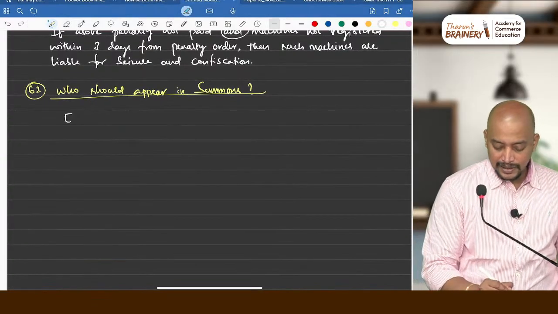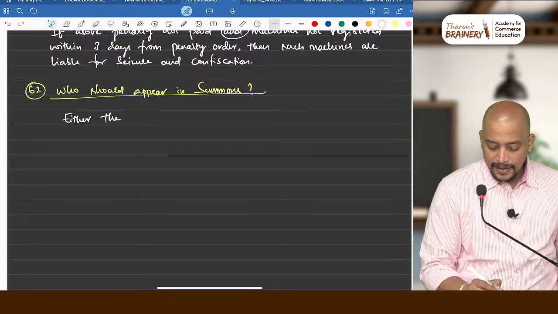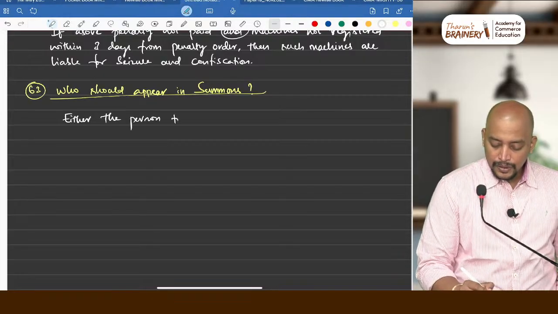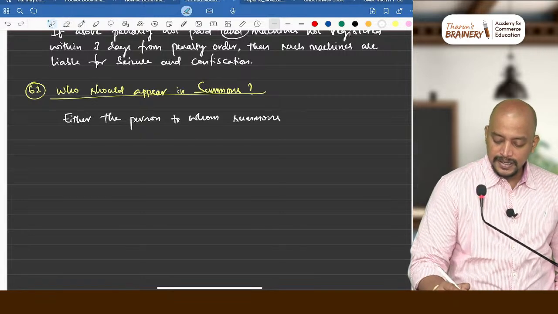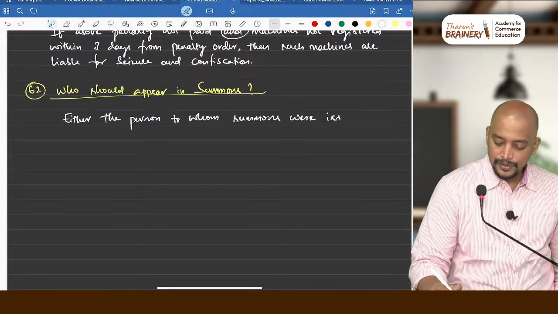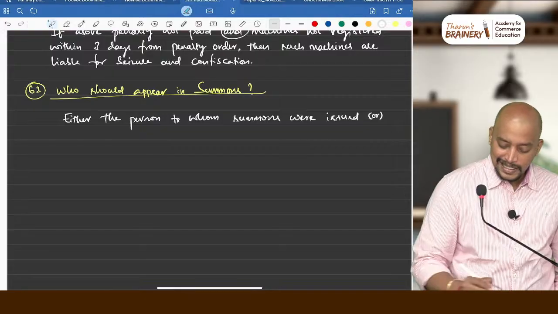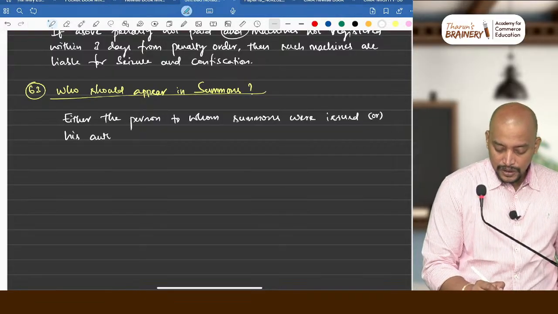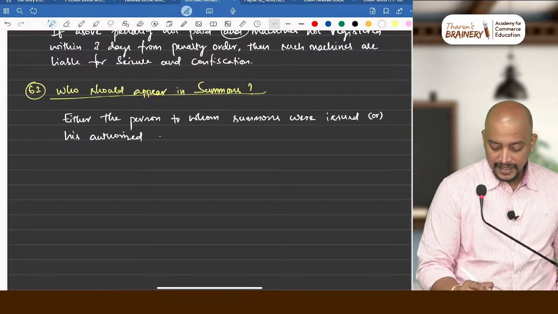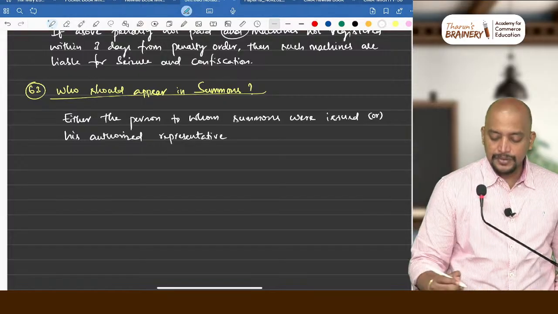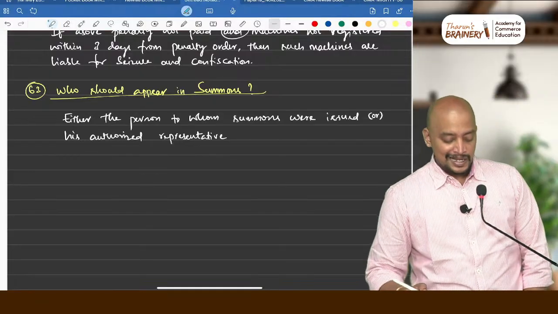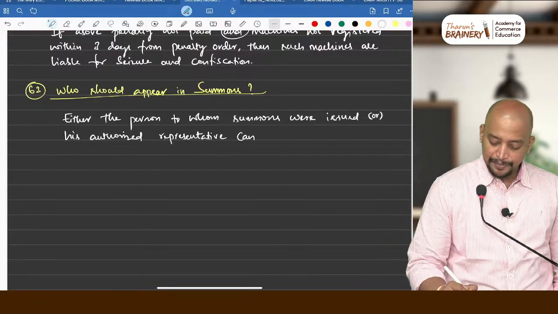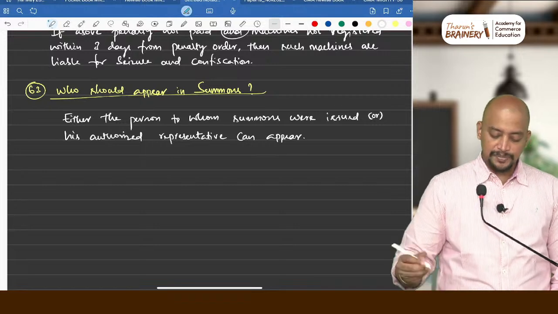Either the person to whom summons were issued or his authorized representative, like chartered accountant, cost accountant, company secretary, GST practitioner, employee, advocate. Okay. Authorized practitioner can appear.